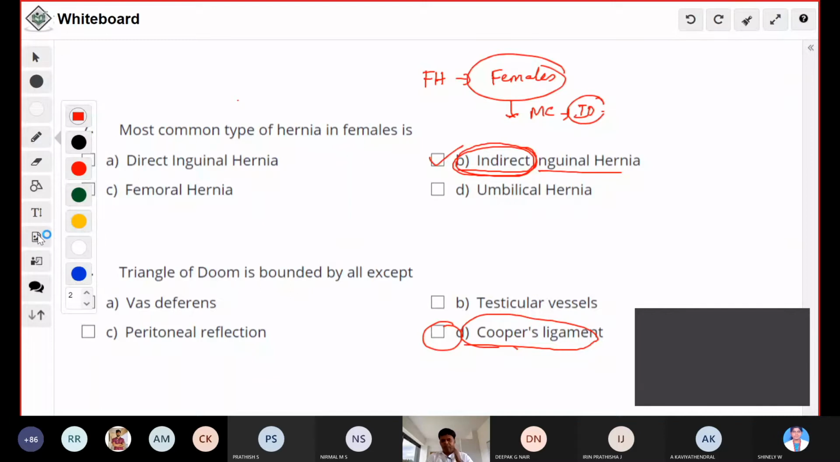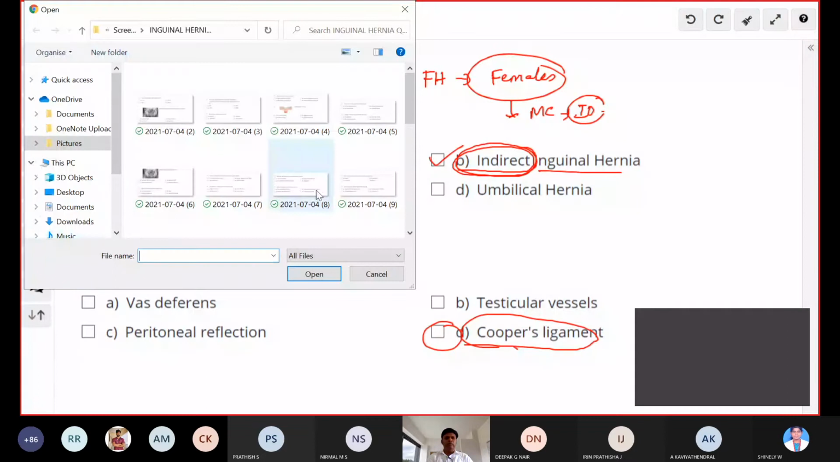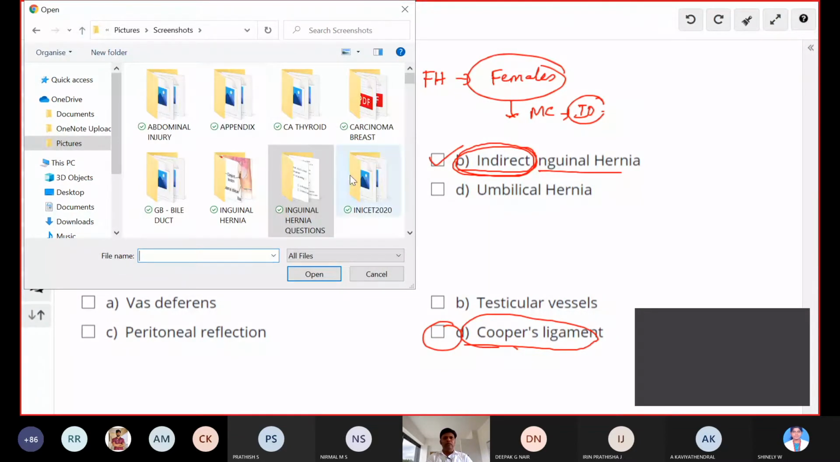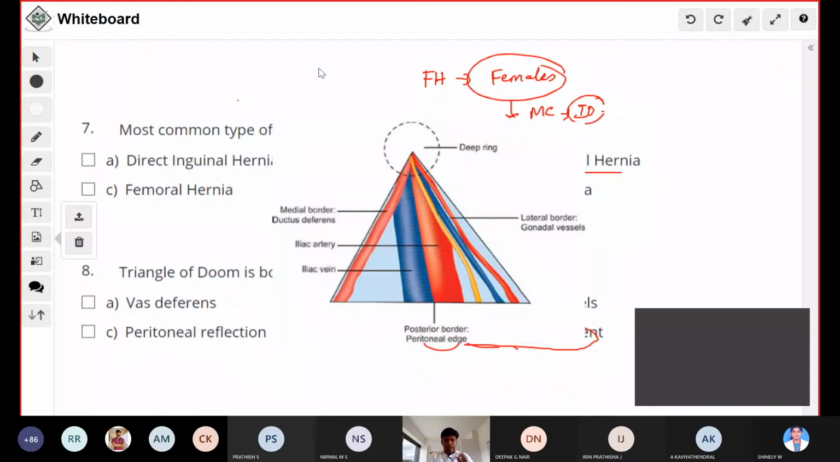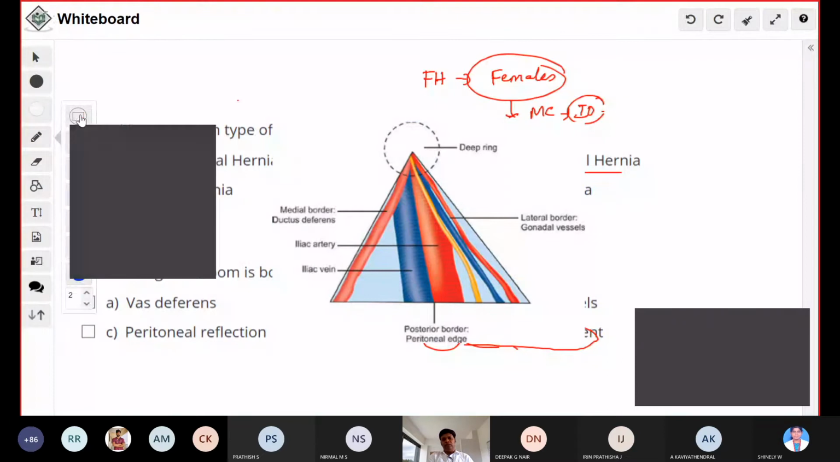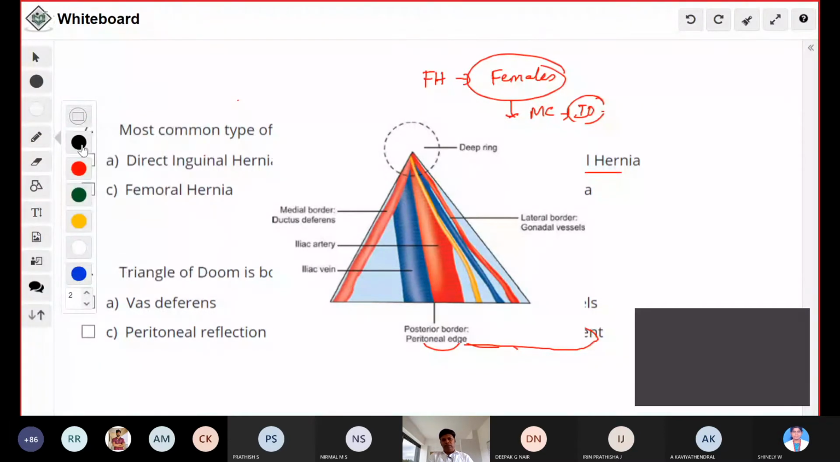The triangle of doom is very important, particularly in the laparoscopic anatomy of the inguinal canal. There are two very important triangles. Number one is the triangle of doom. Another one is the triangle of pain. We will discuss what the triangle of doom is. The apex of the triangle is formed by the deep inguinal ring. This is the posterior anatomy, so that means you have to see from inside.